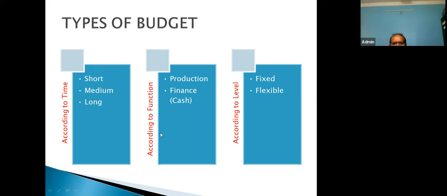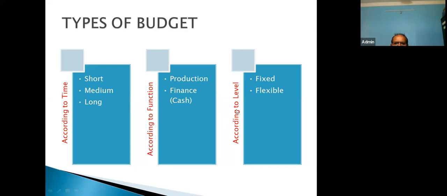Now the second one is according to function. Functions are nothing but, in a corporate there is a production department, a finance department, a marketing department, and an HR department. These are the functions. So according to function, the budget can be prepared. Once you prepare according to function, all function budgets are collected at one place, and then a master budget is prepared, meaning a single budget is prepared. This way we can explain according to function.